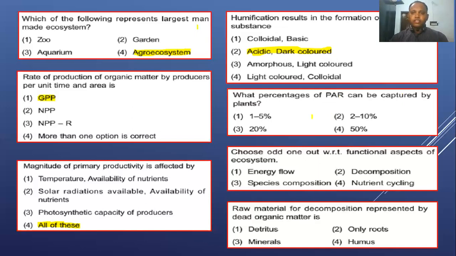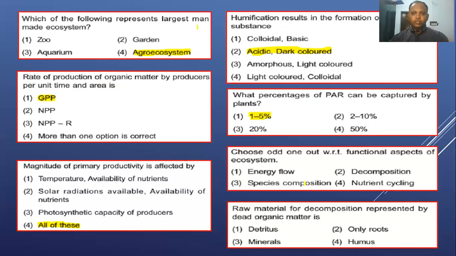What is the percentage of PAR that can be captured by plants? In the topic productivity and energy flow, we discussed this one. Incident radiation less than 50% is considered as PAR, photosynthetically active radiation. In that, how much will the plants capture? The plants will capture 1 to 5%. Only this much can they convert into food, 1 to 5%, right?